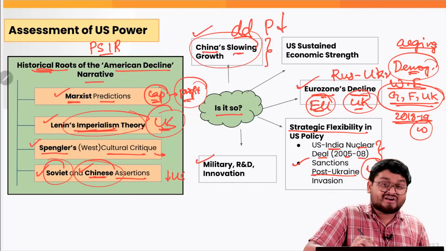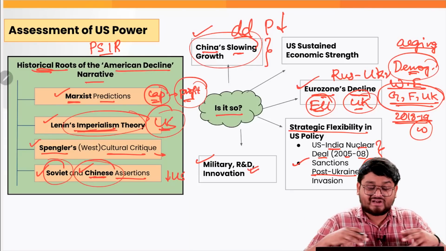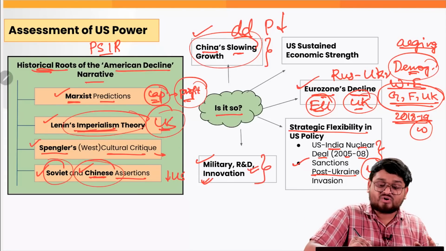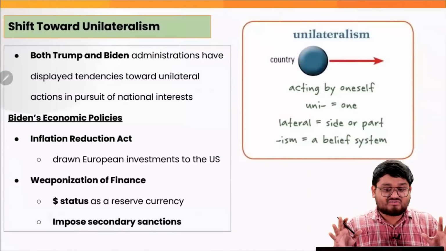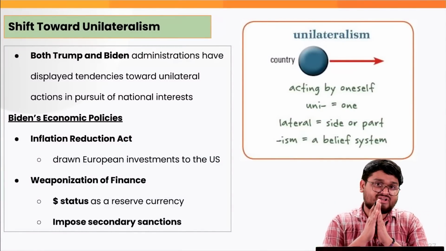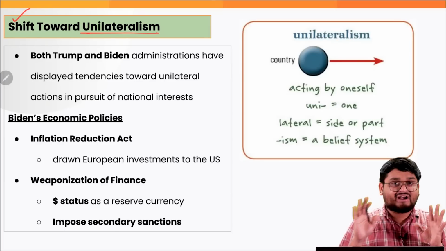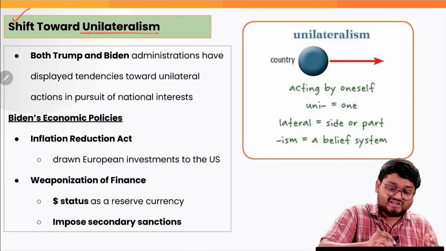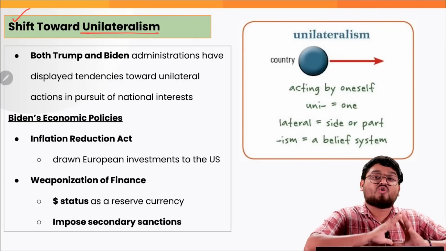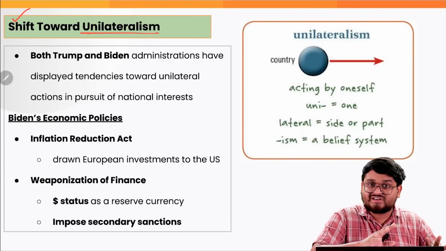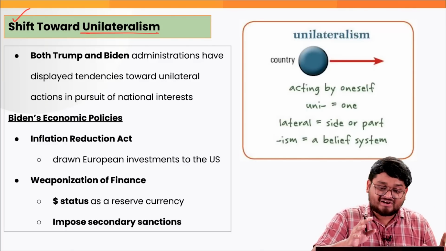Next, according to military infrastructure, research and development, the number of research papers in the entire world, and also innovation, they are all top-notch in the US. So to say that the US's powers have diminished is not exactly correct. Also, the US is shifting towards unilateralism. That is a position in which a particular country is quite dominant across all spheres of human activity, say economic spheres, political spheres, all across the world, right?